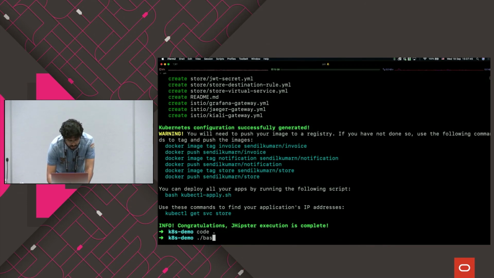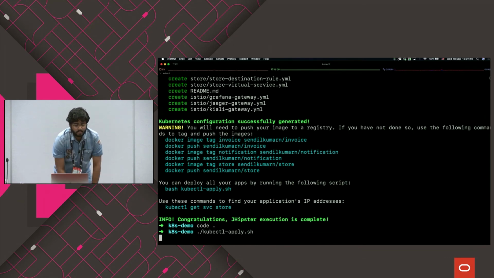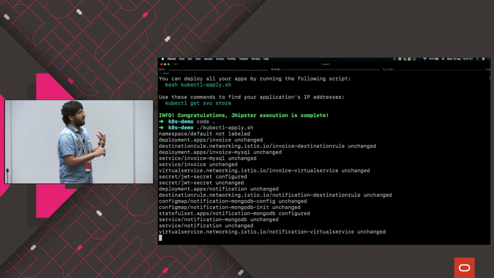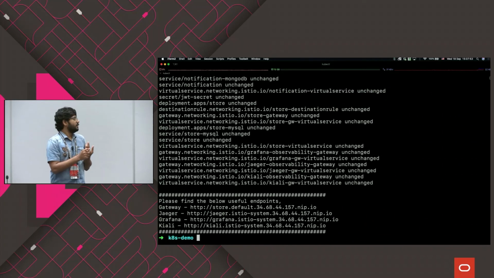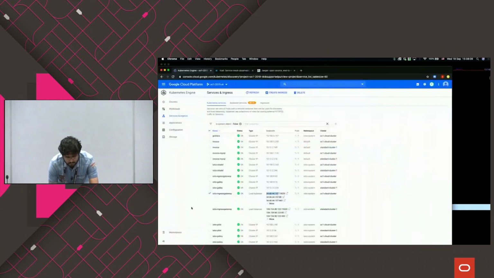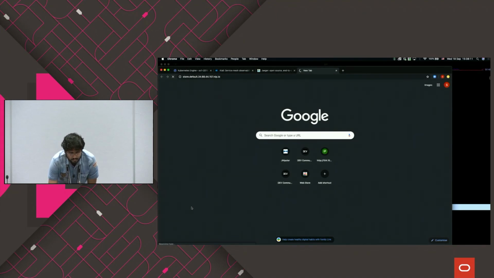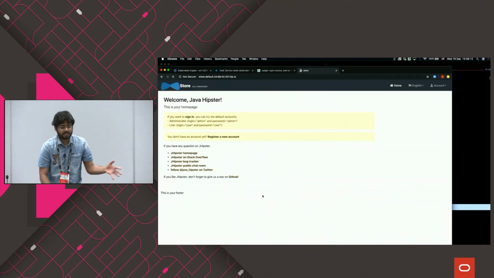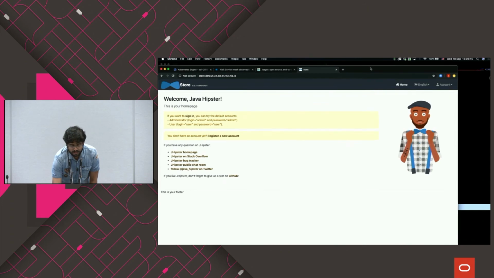So all I have to do is run this kubectl apply command. Consider that I've created an image and pushed those images into the system. That's how this entire thing has to work. I've just deployed everything there, so I get this bunch of URLs with which I can check what's happening inside. You can see this is the application that is generated, a basic application.